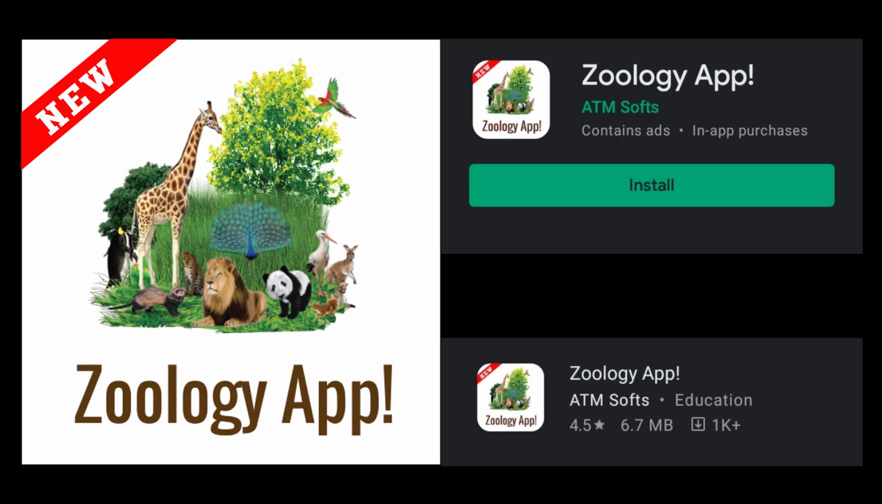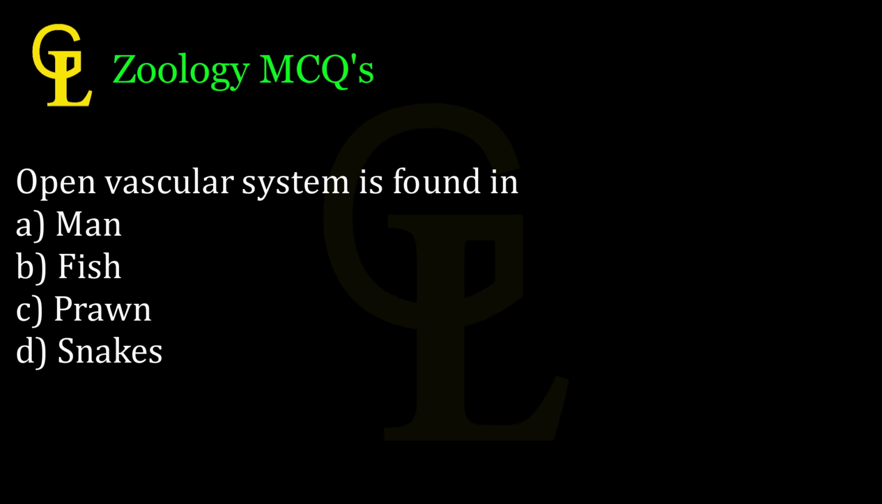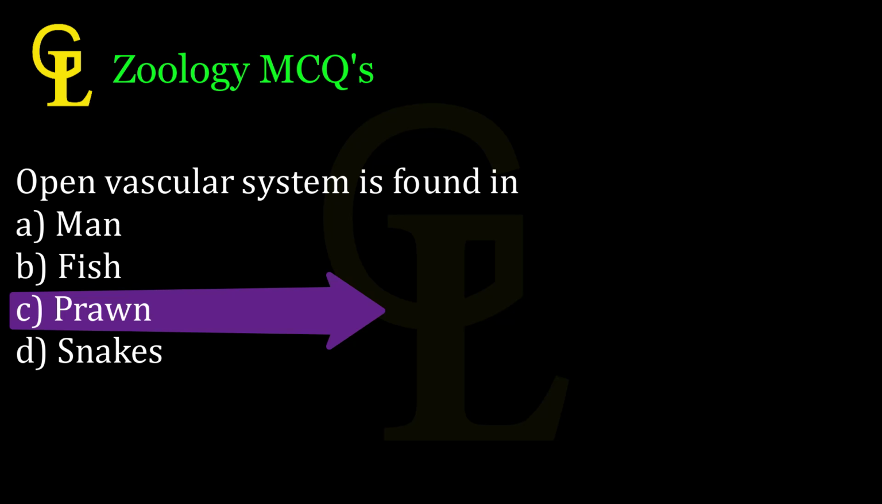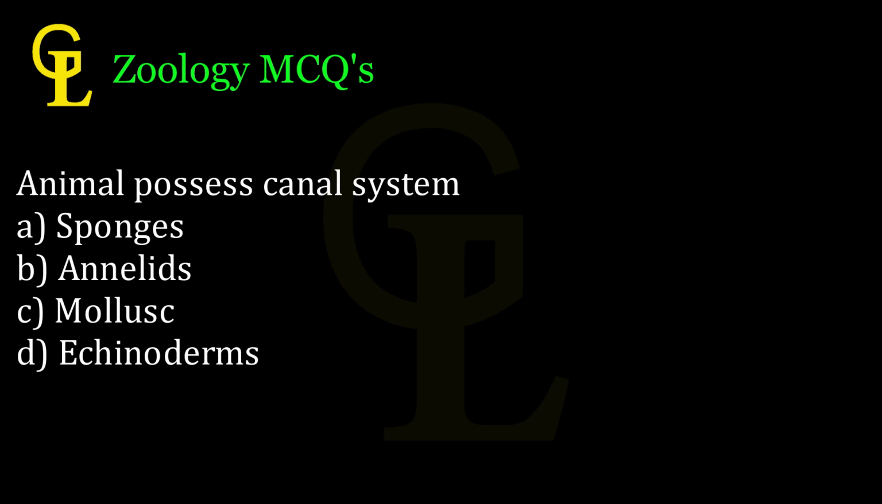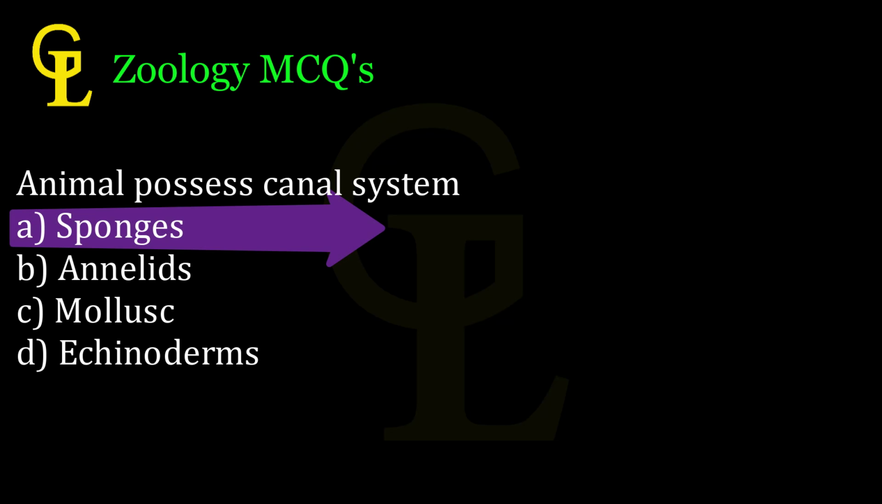Let's start the video. Open vascular system is found in A. Man, B. Fish, C. Prawn, D. Snakes. Correct answer, C. Animal possess canal system. A. Sponges, B. Annelids, C. Mollusk, D. Echinoderms. Correct answer, A.